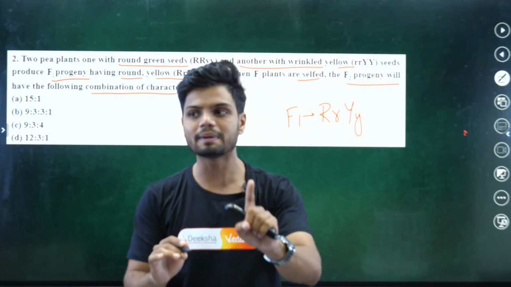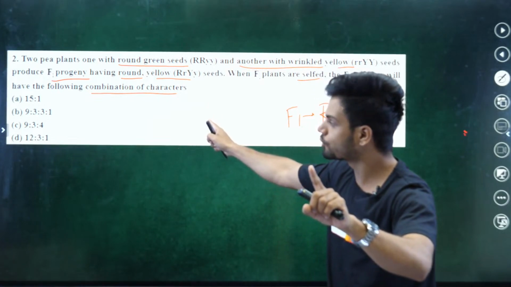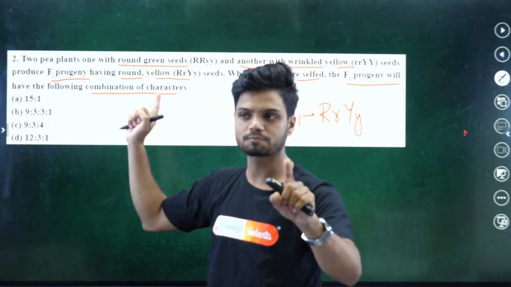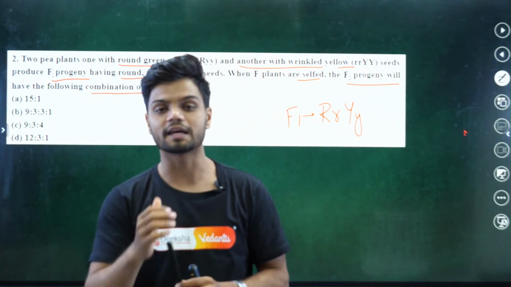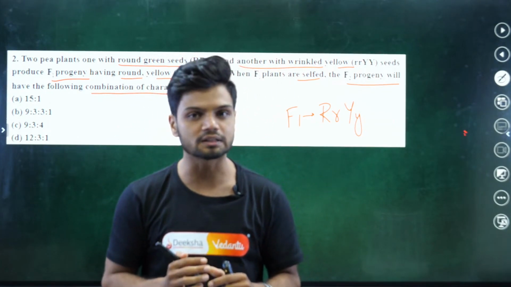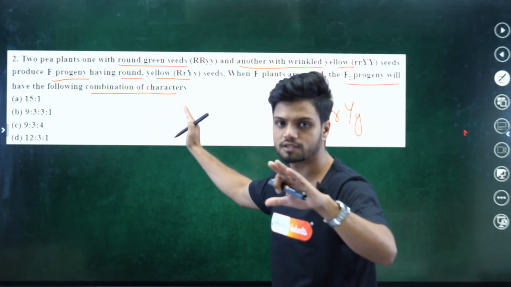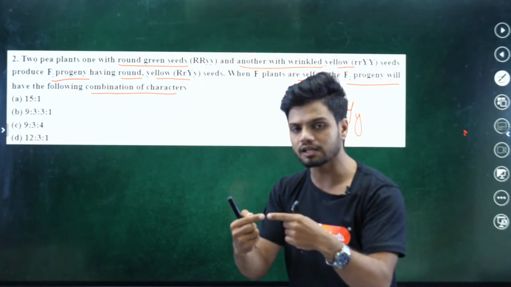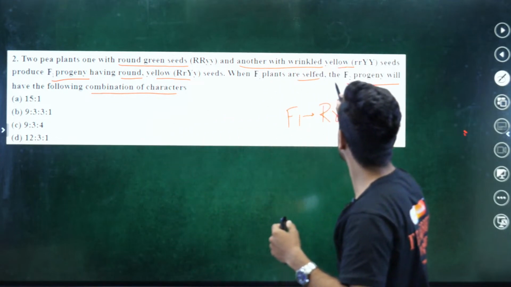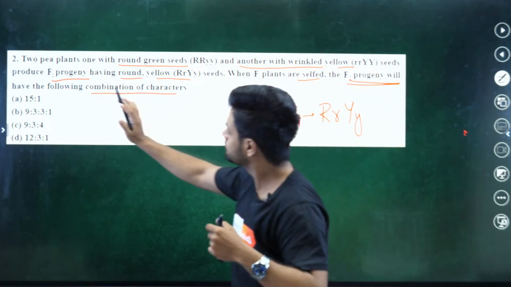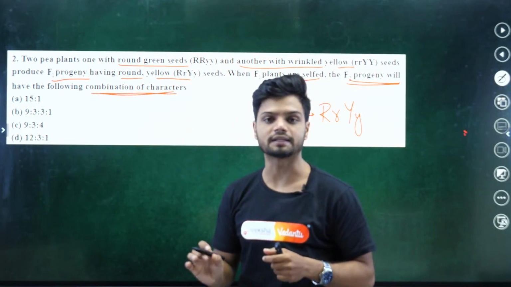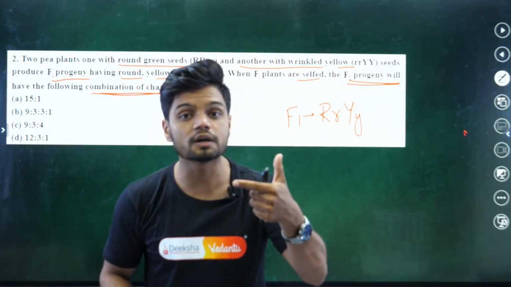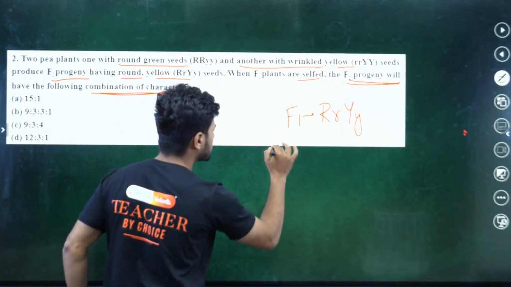First of all, tell me in the chat, is this a monohybrid cross or a dihybrid cross? All of you know, if there is involvement of 2 different characters, this question is from dihybrid cross. First point clear. Now what are they asking you? They are asking the phenotypic ratio of the F2 generation.